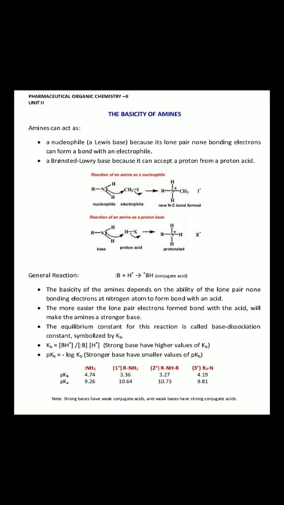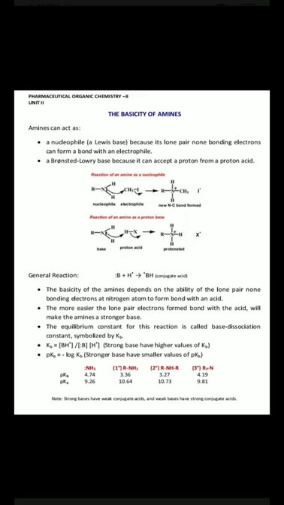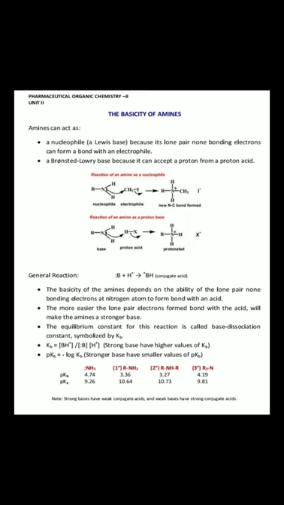The more easily the lone pair of electrons forms a bond with the acid, the stronger the base the amine is. Means if this compound's lone pair easily forms a bond with any acid and it can be removed easily, then we can say that it is a stronger base.